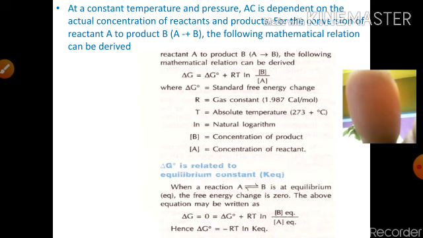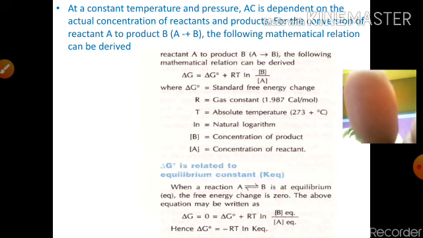Here delta G is the free energy change, delta G0 is the standard free energy change, and R is the gas constant.